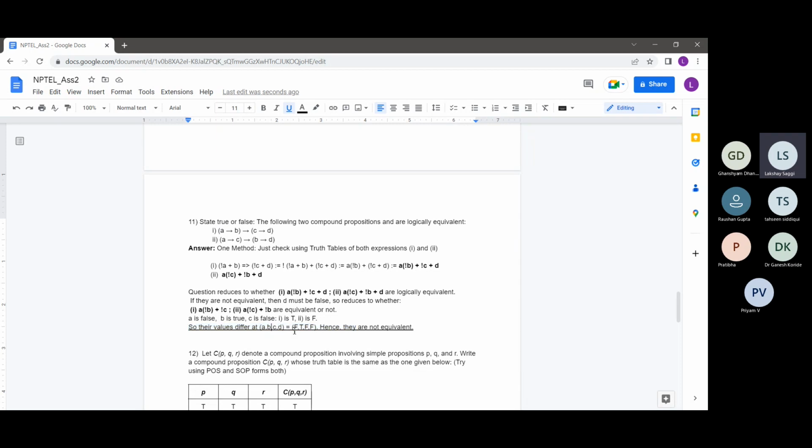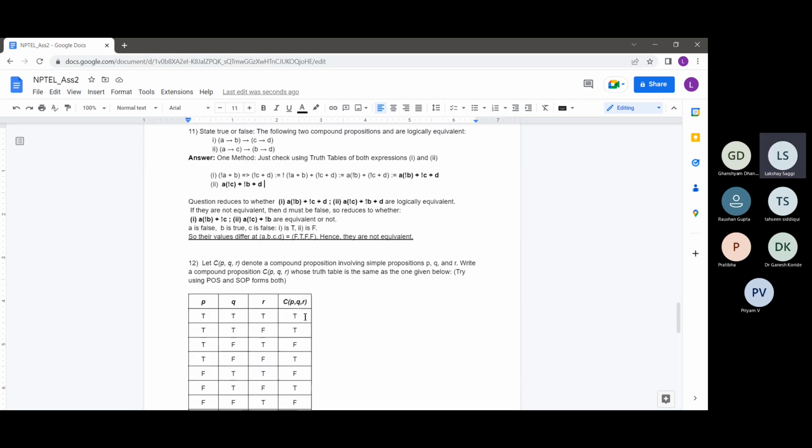So we have just seen that at this row, the row false, true, false, false, these would be differing. So in that sense, we are essentially doing the same thing as a truth table, but we are just doing that checking faster by simplifying the expressions. So that's why I generally prefer to simplify the expressions first and then see what is happening. So the value differs at this row false, true, false, false, hence they are not equivalent.